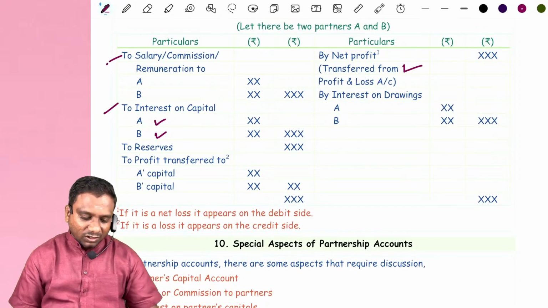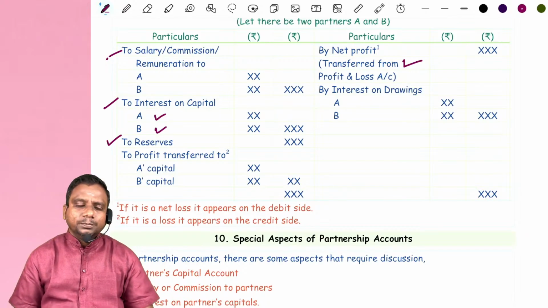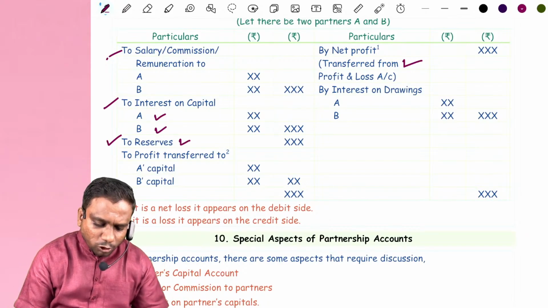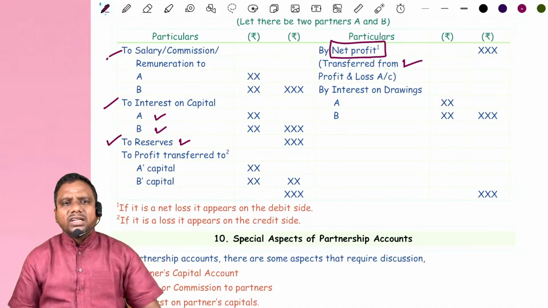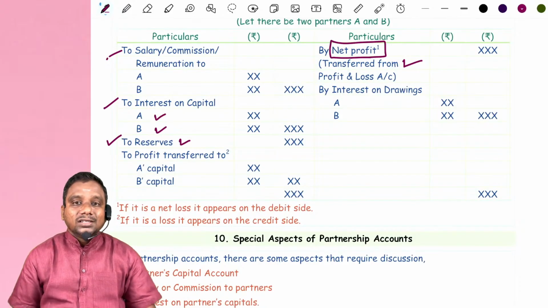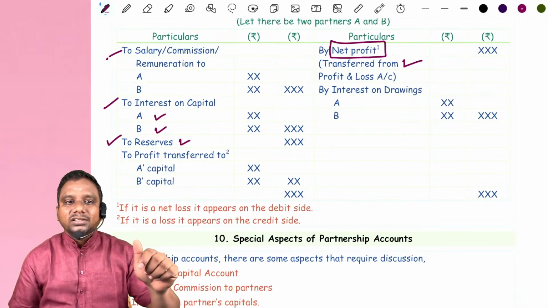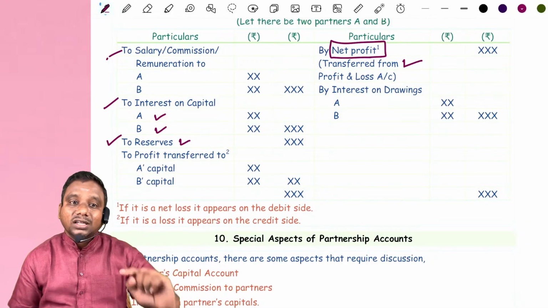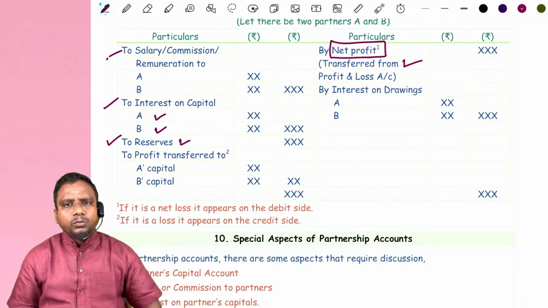Do remember. Next, reserves. Sir, how much amount do we transfer to reserve? That depends on the problem. Sometimes the reserve amount may be transferred on the net profit. Whatever the net profit we have, some percentage of it we transfer to reserve. Or sometimes, after doing all the adjustments, the remaining amount is distributed to partners as share of profit, and on that we calculate reserve. That depends on the problem again.